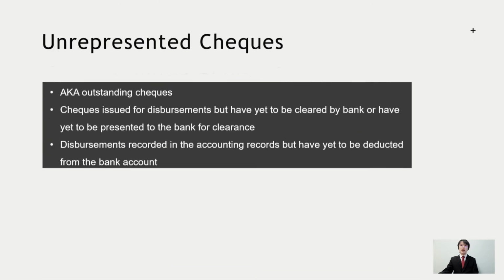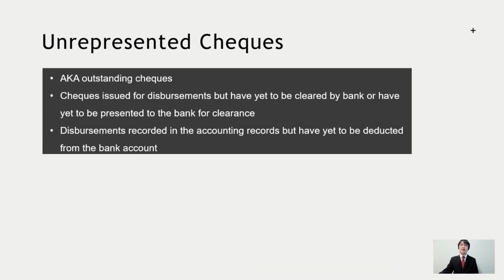One of the most common items in the bank reconciliation statement is the unrepresented checks. Unrepresented checks, also known as outstanding checks, are checks that are issued by the entity for disbursements but have yet to be cleared by the bank or have yet to be presented to the bank for clearance. In the presence of an unrepresented check, there is a difference in the bank balances as the disbursements were recorded in the accounting records but have yet to be deducted from the bank account.